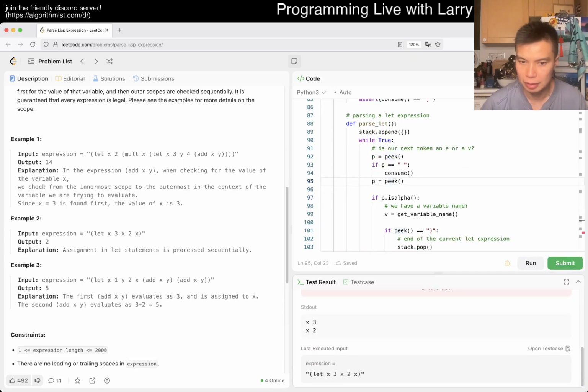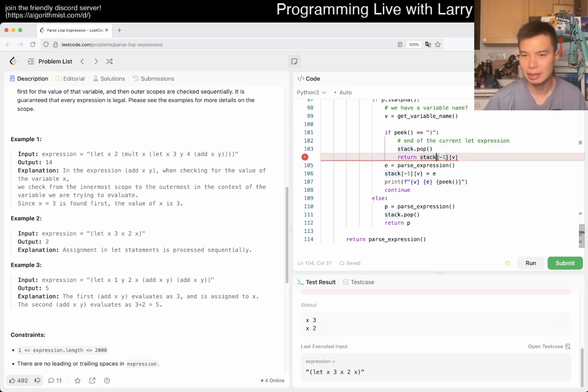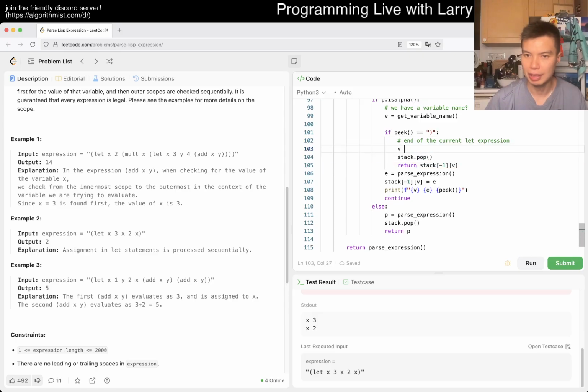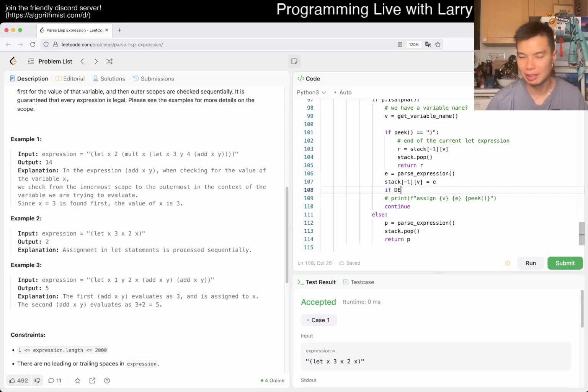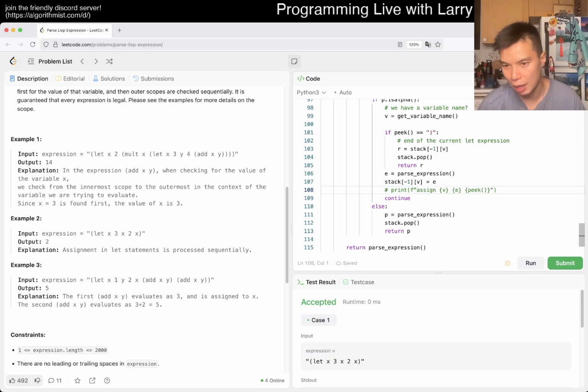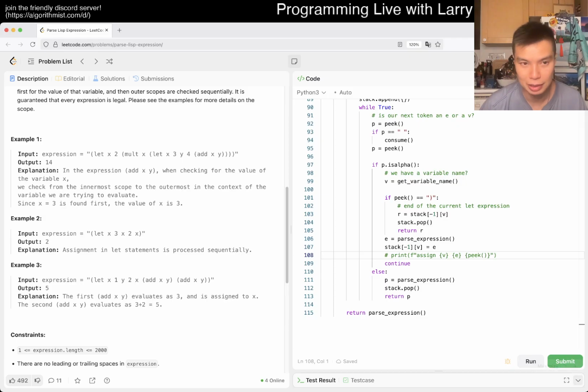It may not. Okay, so now we assign x is equal to 3, x is equal to 2, but then this is the same issue that we had here actually, right? So then now v is not v, but r is equal to this. Okay, that's good. And then I'll return r, right? Okay, so now we're good here. We are happier, right? And this is our debug thing. I mean, I think you would have used a debug flag or something like that if you want to, so that you could compile it in both ways or just run in both ways. But obviously, this LeetCode is a little bit of a subset of everything.